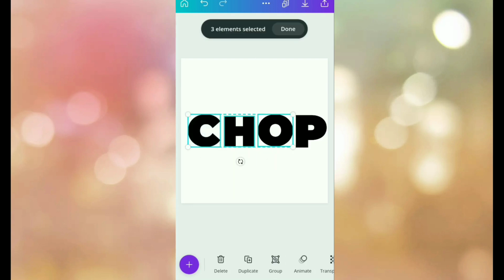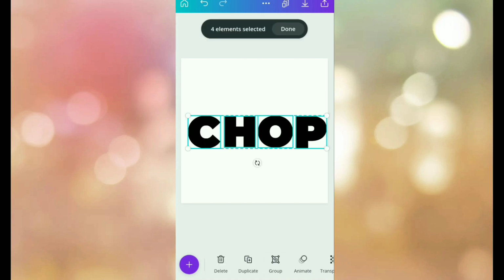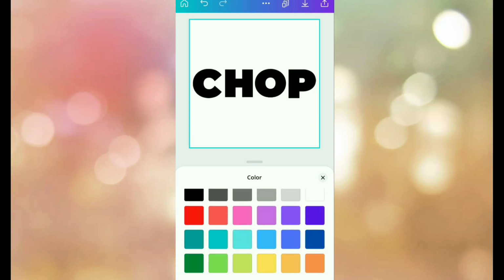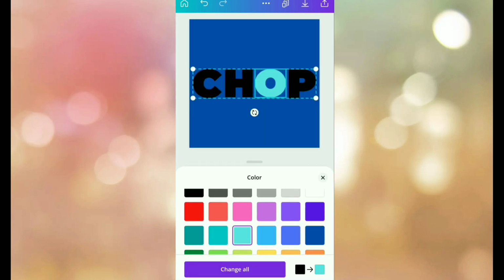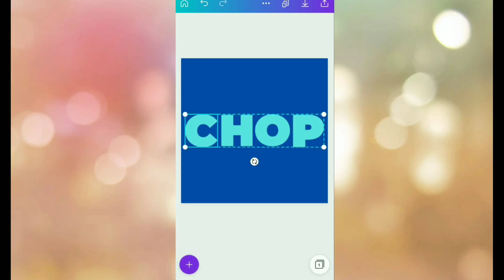Sometimes I'm nudging it by grouping and checking that all the letters are aligned properly or not. Okay, so finally it is done.